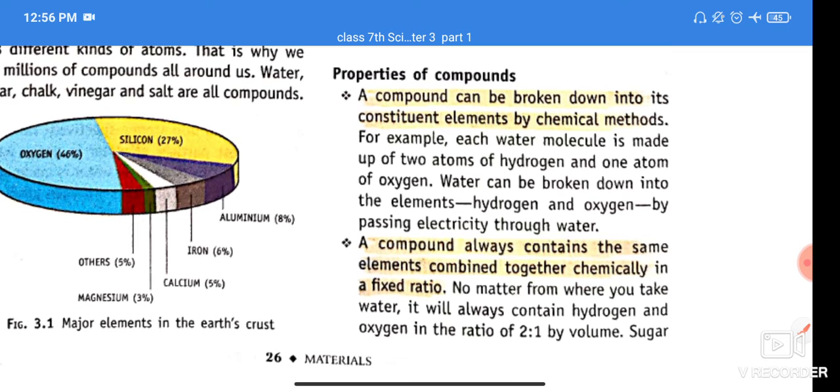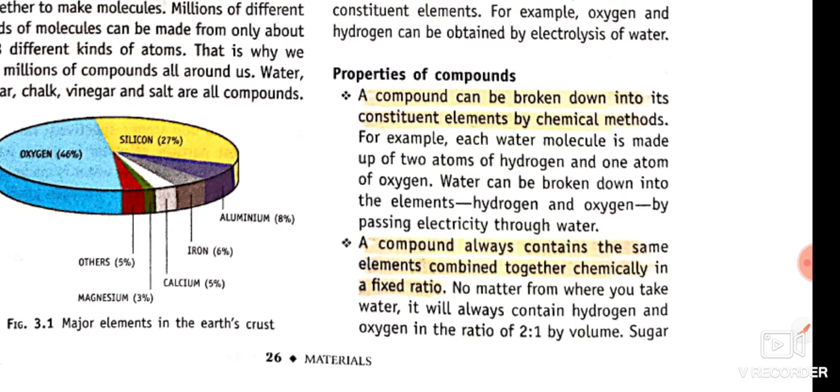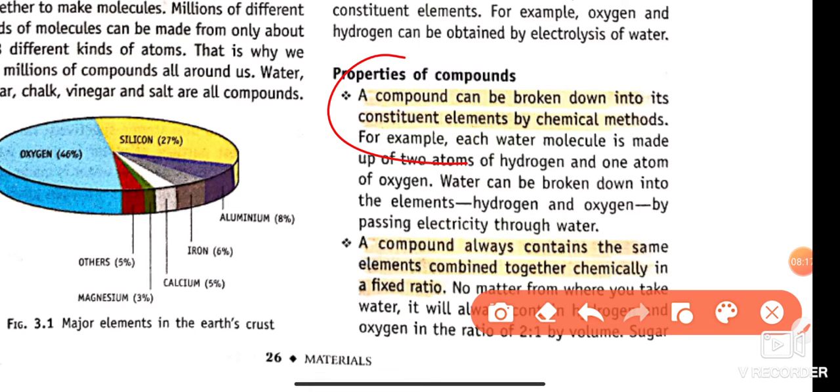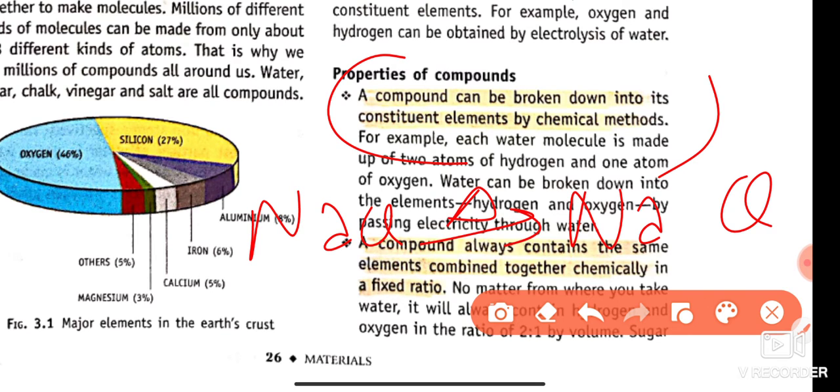Next are the properties of compounds. A compound can be broken down into its constituent elements by chemical methods. For example, NaCl: when we heat NaCl, sodium metal and chlorine gas are evolved. This is the decomposition of a compound into its constituent elements.